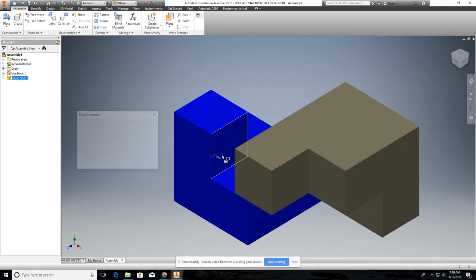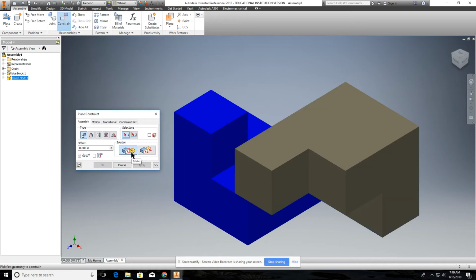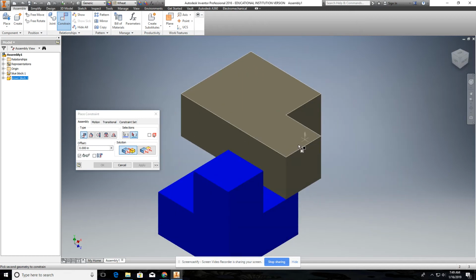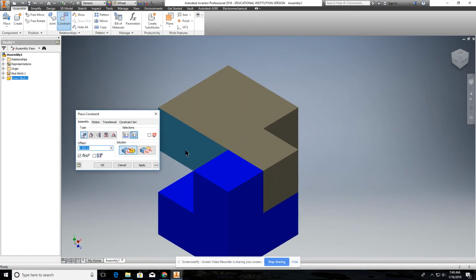So we'll go to constraint. We'll actually do the mate because they touch. And we'll just go over here and mate that.